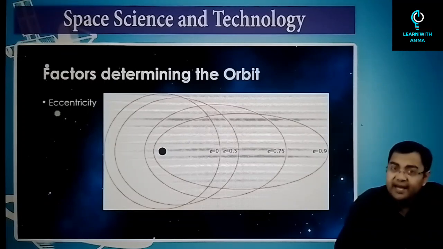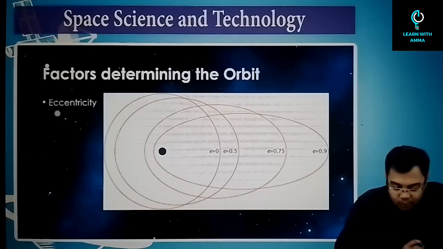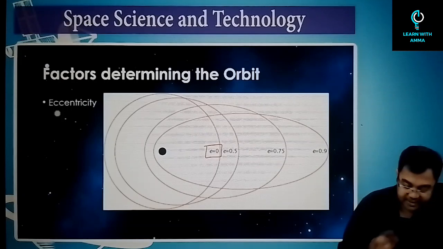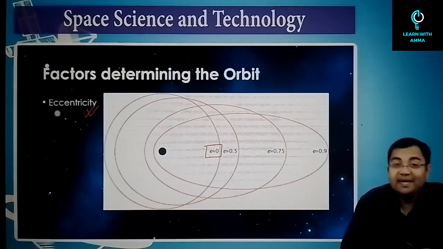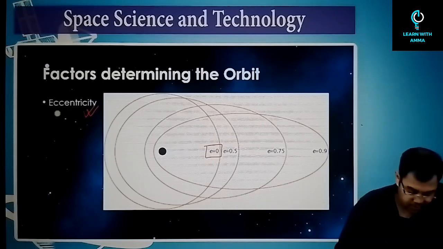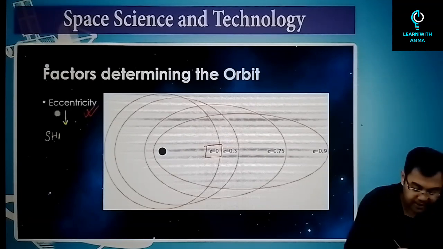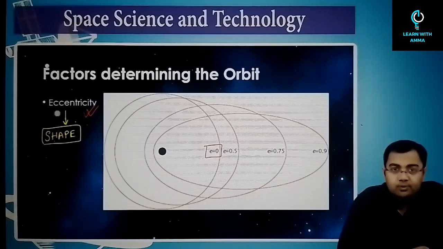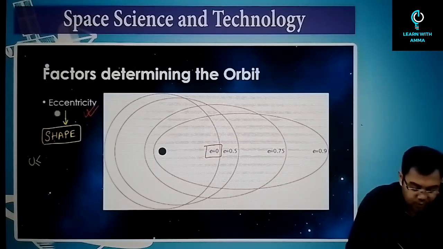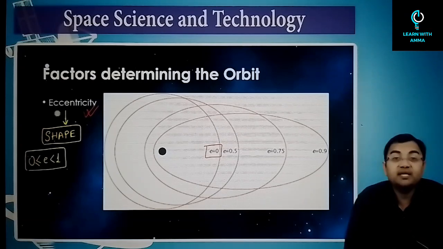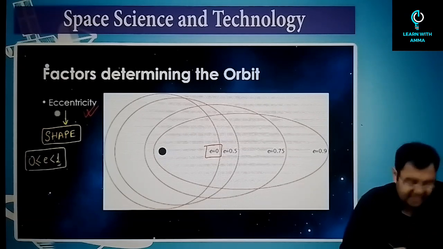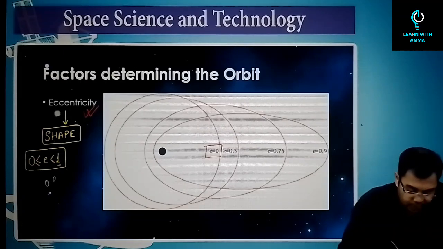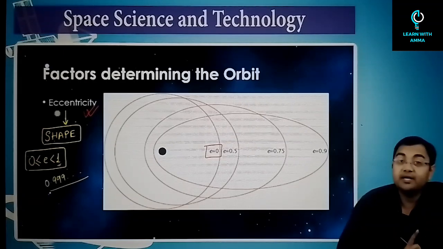Now when we talk about the ellipse, we discussed an ellipse, we saw the shape of an ellipse. In that particular shape, there is one value, that is E, which is called eccentricity. This determines the shape of the orbit. So the second factor that we are looking at is basically the shape of the orbit. First was the size of the orbit, second is the shape of the orbit. So the eccentricity value is between 0 and 1. It can be greater than or equal to 0, and it will always be less than 1. It will never be 1. Please remember this. It can be 0.9999, etc., but it cannot be 1.